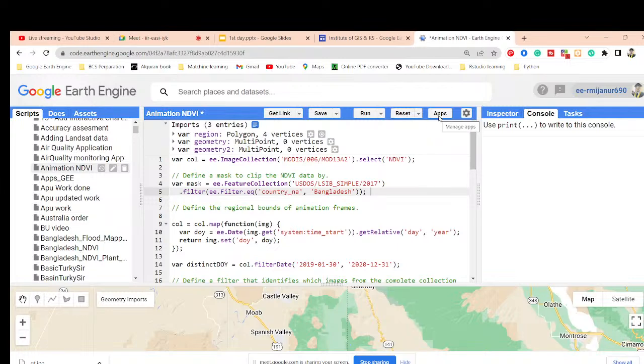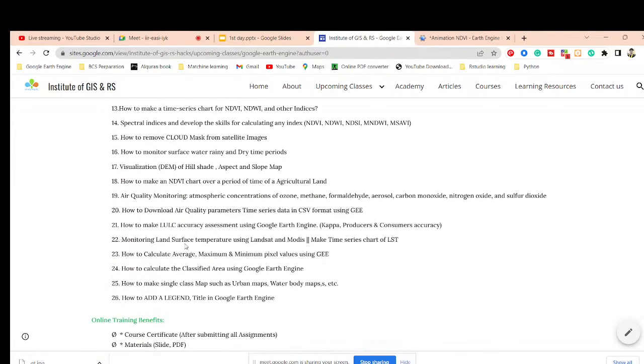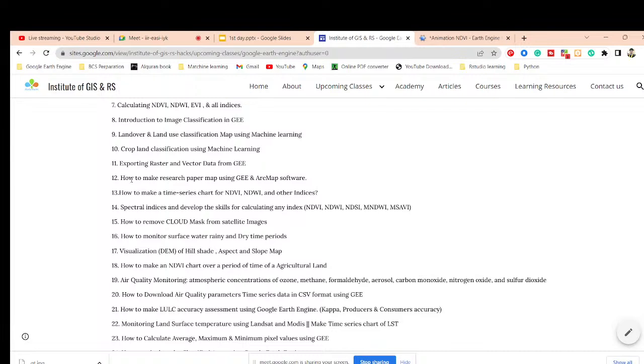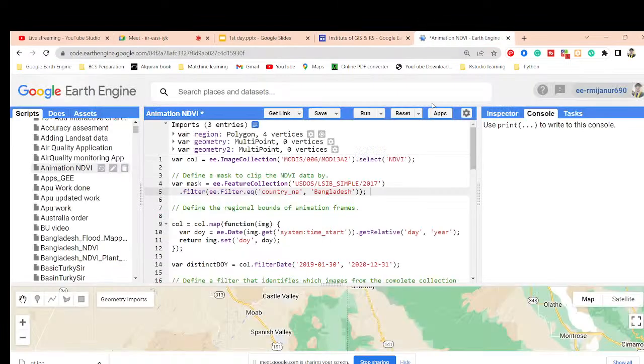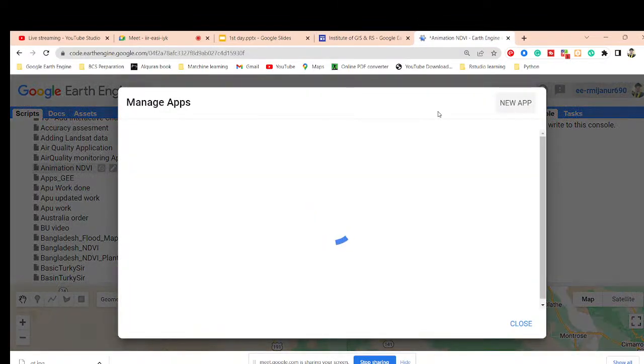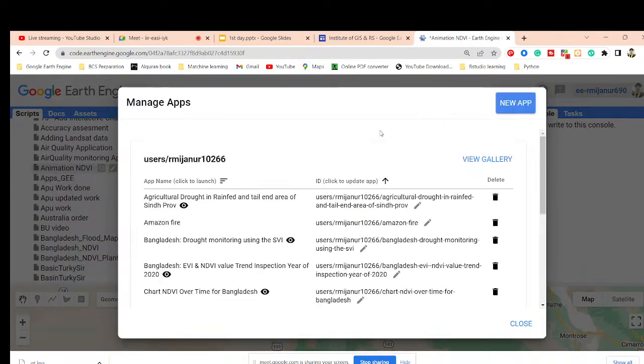And Apps. It's very important for web applications. In this online training program, I don't add the web application, but I also try to show you how you can easily create different types of web applications. It's a very easy way. We can use the same concept to develop different types of web applications on the Google Earth Engine platform. So at this time, you can see the applications. I have already created some web applications here, so I will also try to discuss that.